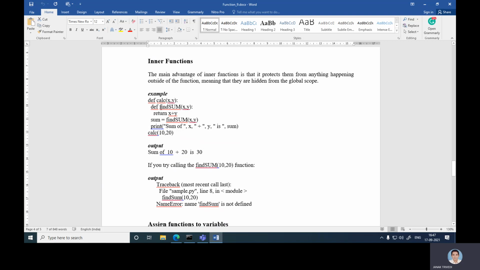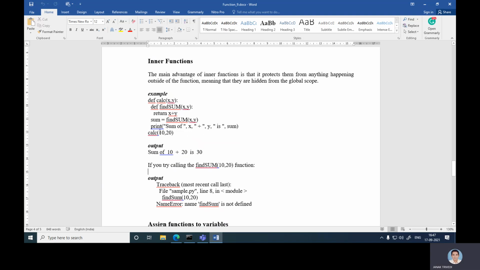Return x plus y. Sum is find_sum(x, y). So this inner function is there. Print sum of x plus y is sum.